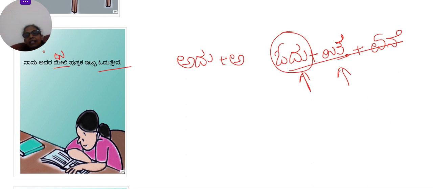Utta means it is the present tense, simple present tense. Ene suffix is added for first person, first person singular. So nanu means I. Okay, so I keep a book on it and study or read.